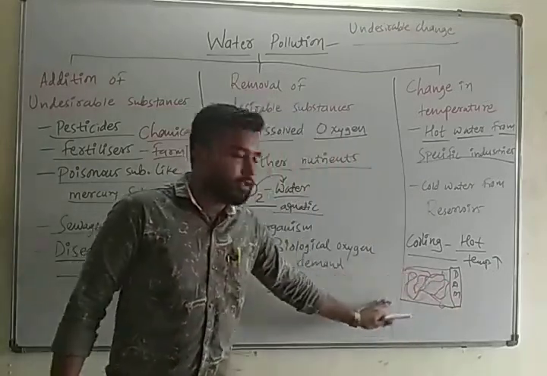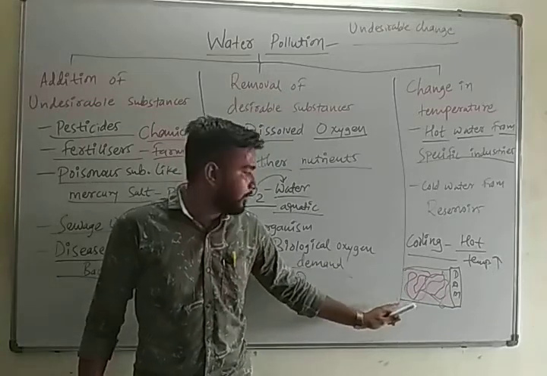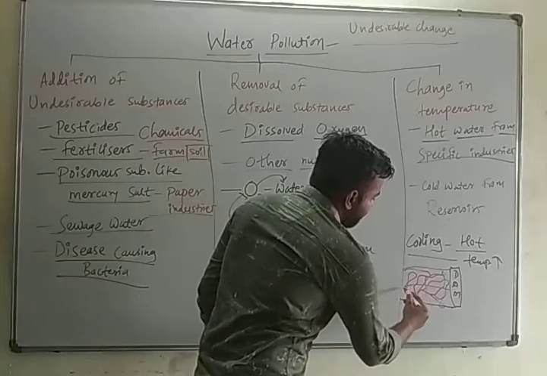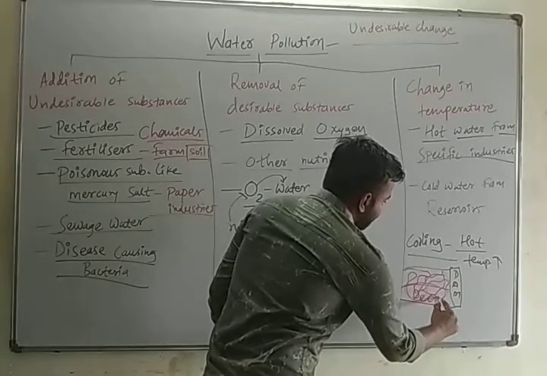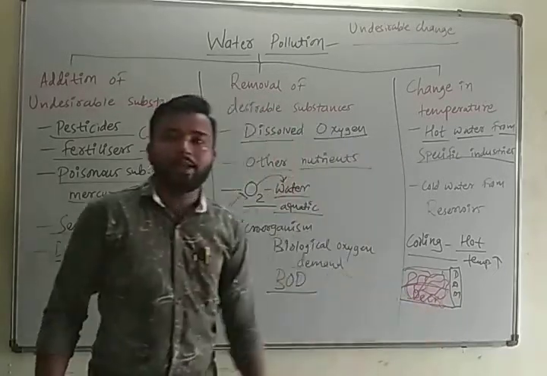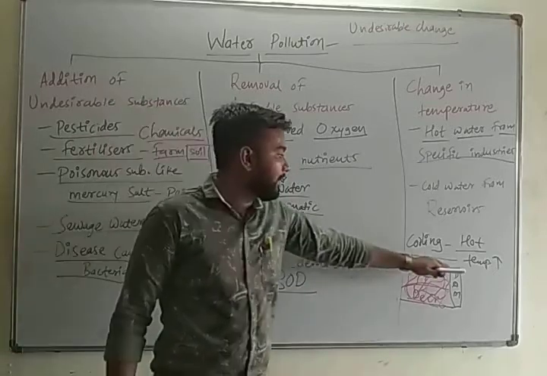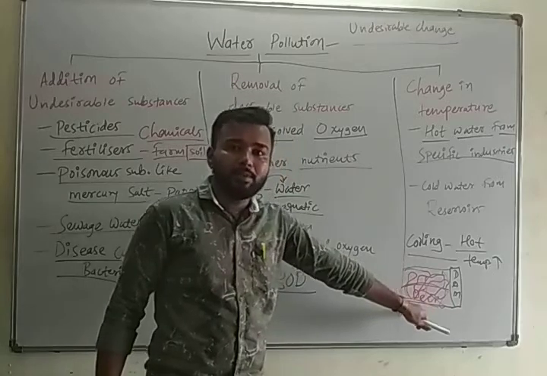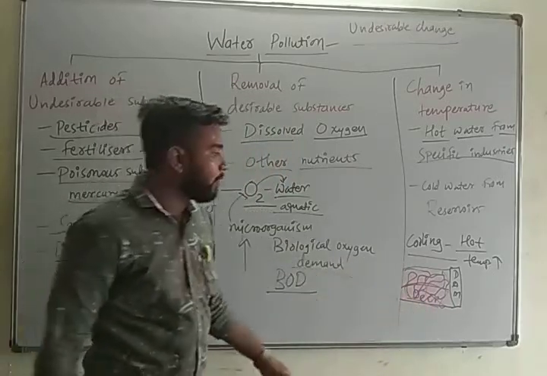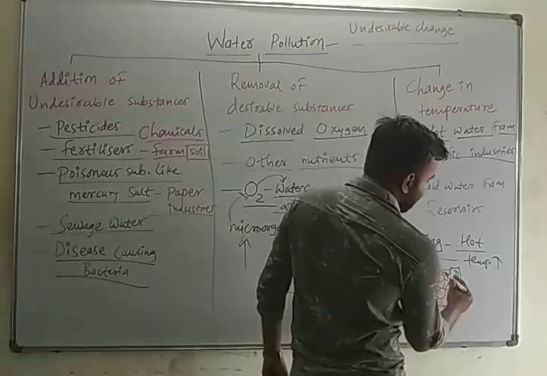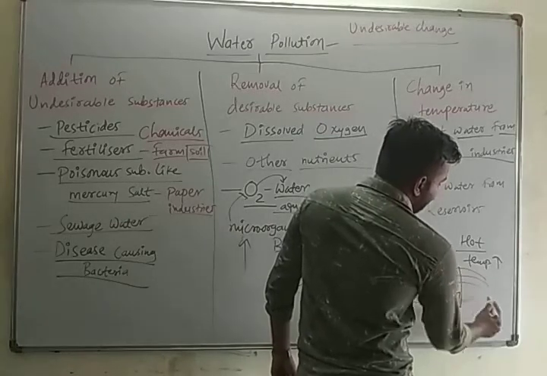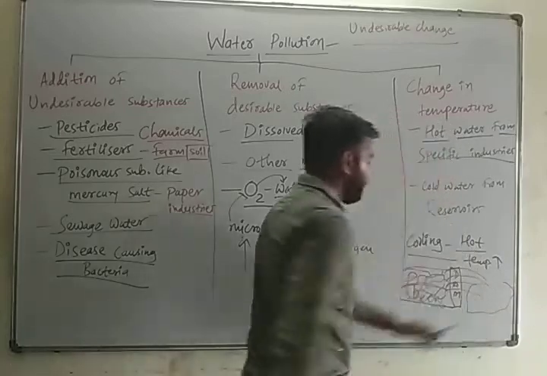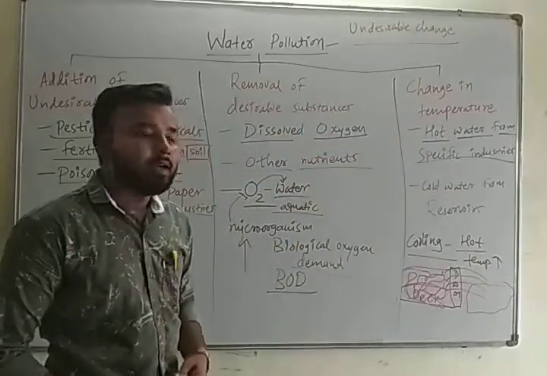If water is stored in a very high amount, the water present deep inside will be very cool, because on the surface they get sunlight, but deep inside the water will be very cool. And when this dam is open, the water flows into the nearby river, so the temperature will decrease there.